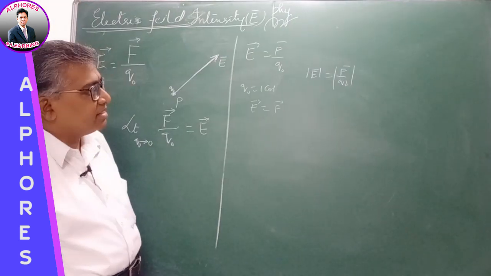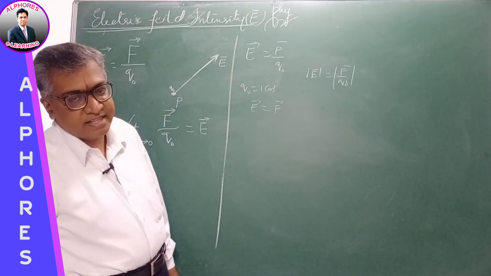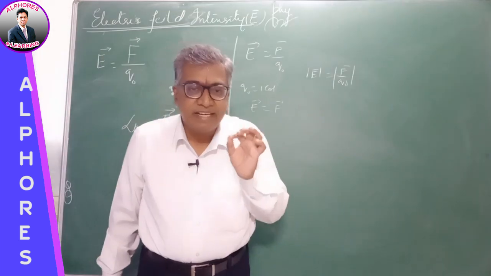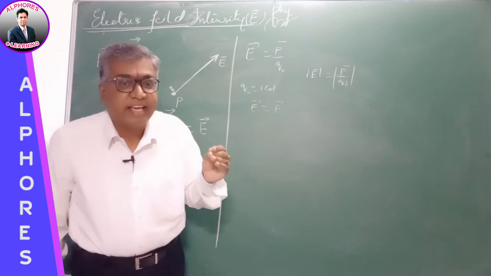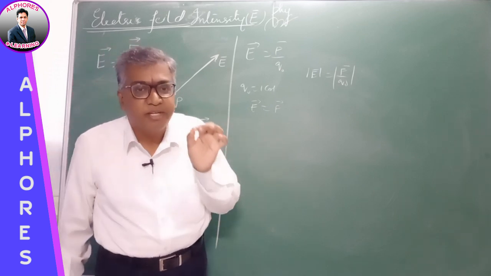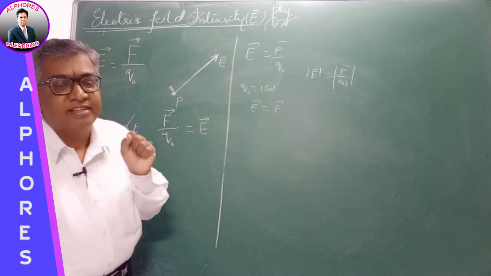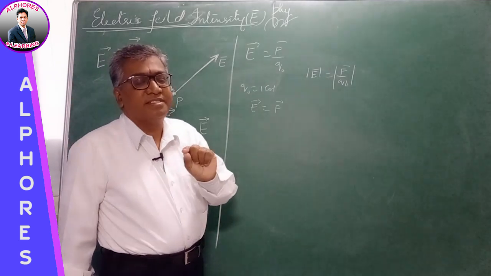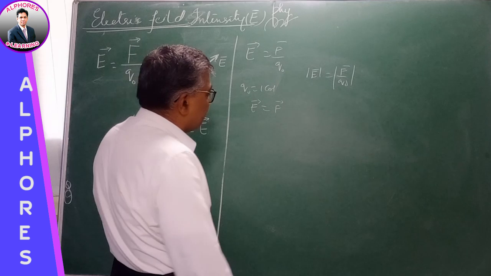So therefore electric field strength has magnitude and direction. Electric field intensity or electric field strength is defined as the force experienced by a unit positive test charge placed at that point in that field. Now this will be equal to the electric field intensity at that point, right? So E bar is F bar by Q naught, right?